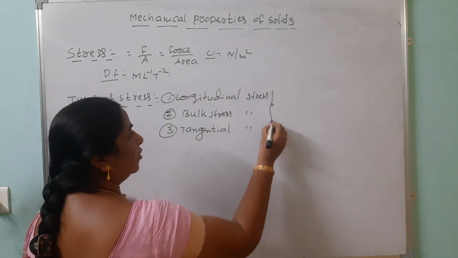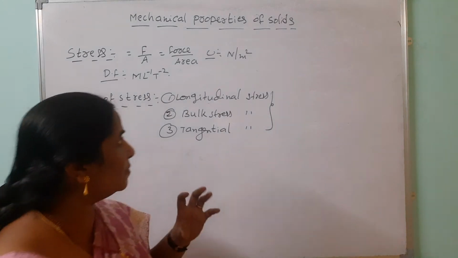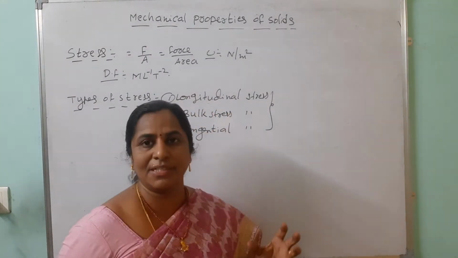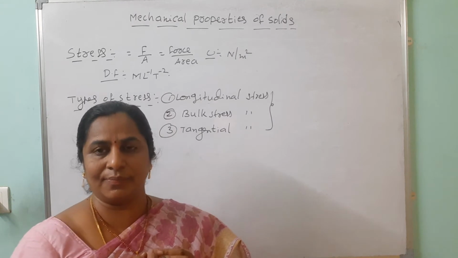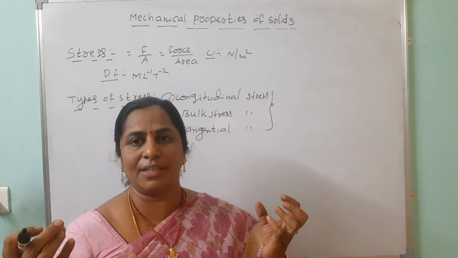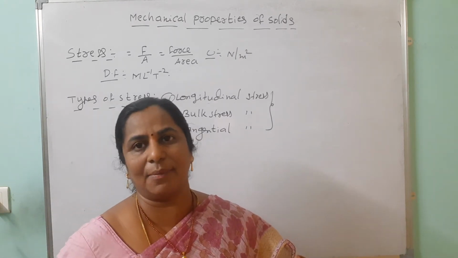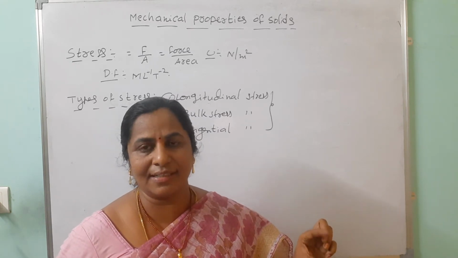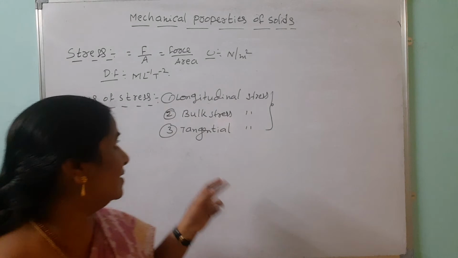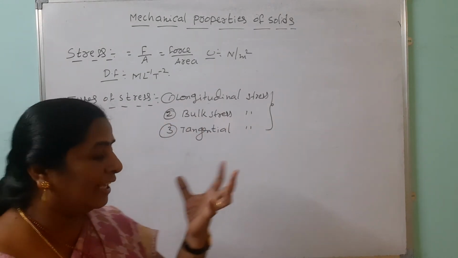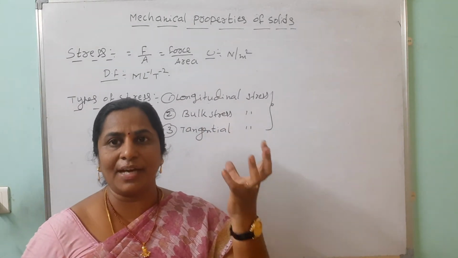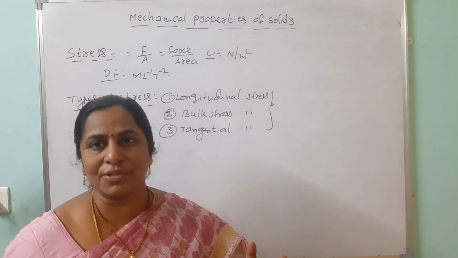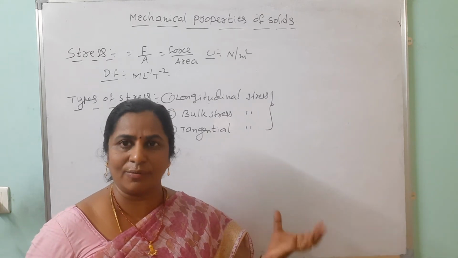Then what is the common formula? For longitudinal stress, we apply the force normal to the surface, and we observe the change in dimension lengthwise, along one dimension. That is the longitudinal stress. Then what is the bulk stress? If we take a ball and apply force, we observe the change in dimension volume-wise.